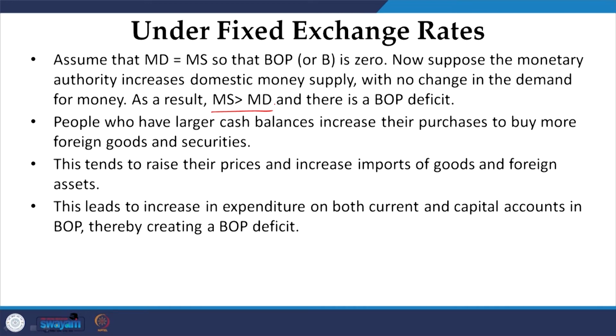And how these work: people who have larger cash balances increase their purchases to buy more foreign goods and securities. This tends to raise their prices and increase imports of goods and foreign assets.